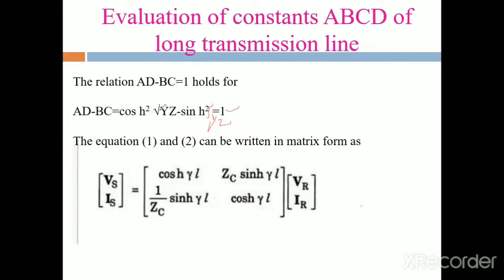Mathematically, we already know that formula. Therefore, the AD minus BC value is also equal to 1.